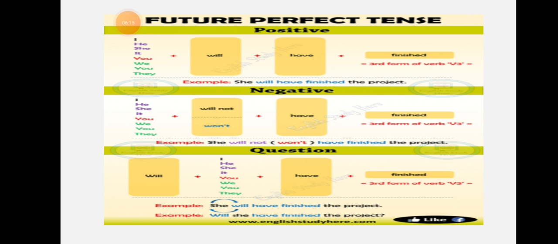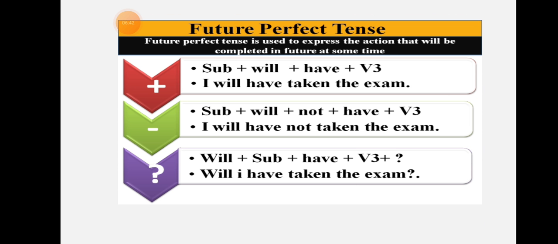I shall not have finished the project. You will not have finished the project. Clear? To change it into question, as usual, helping verb is used at the beginning of the sentence. So we will say, will you have finished the project? Shall I have finished the project? Third form is used in all positive, negative, and interrogative sentences. This is the formula given here for the future perfect tense.